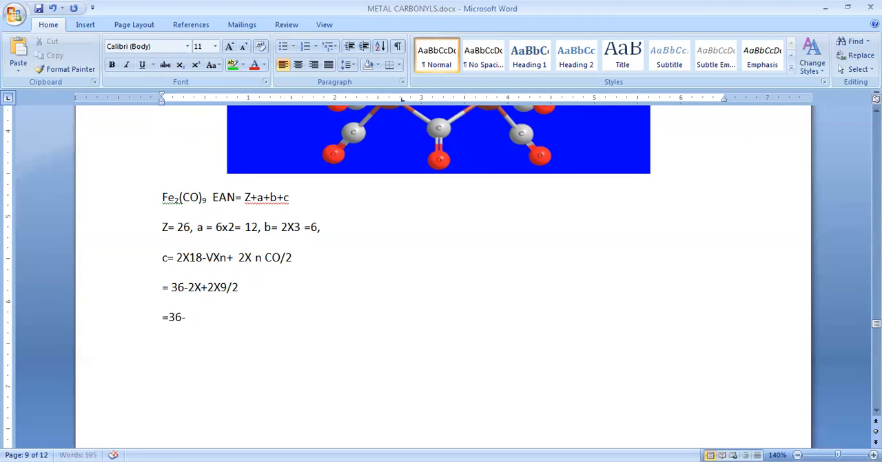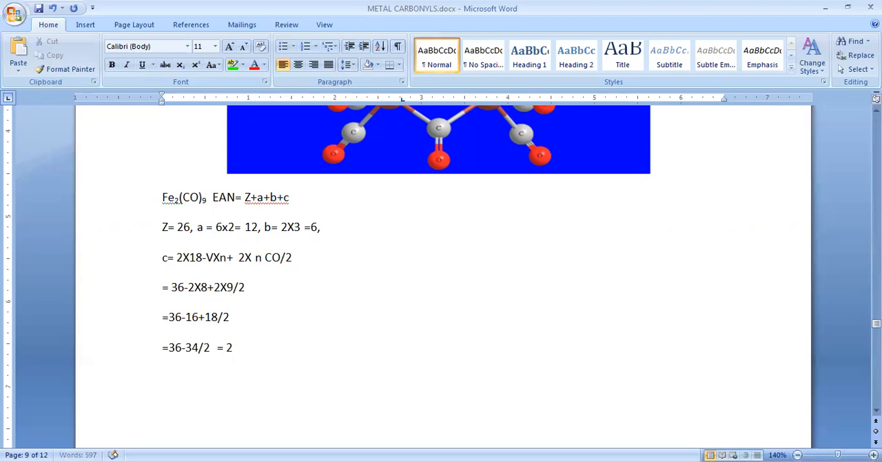Why? Because 3 into 4 is 2, 8 2s are 16, plus 18, divided by 2. Okay, and next, so that equals 36 minus 16 plus 18, how much? 34 divided by 2. So further, how much we will get?